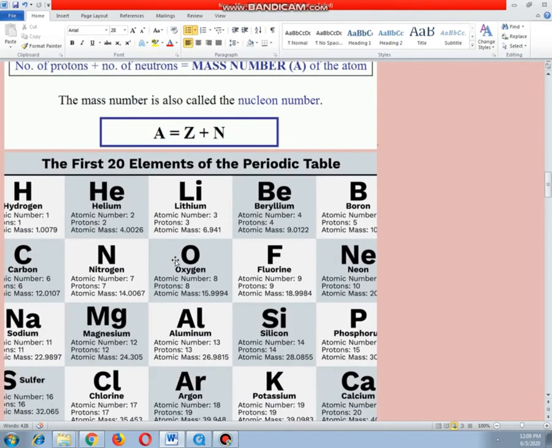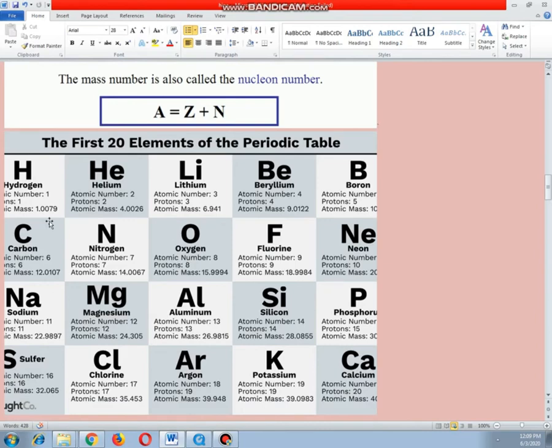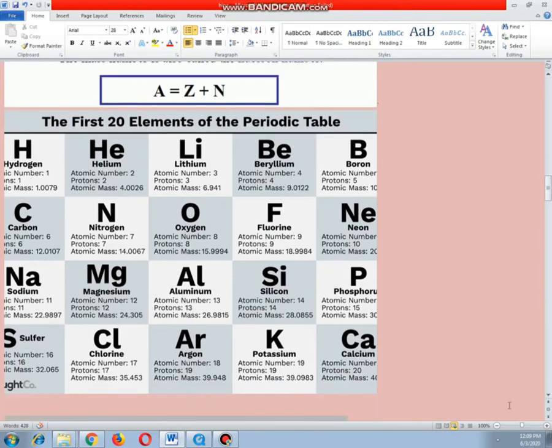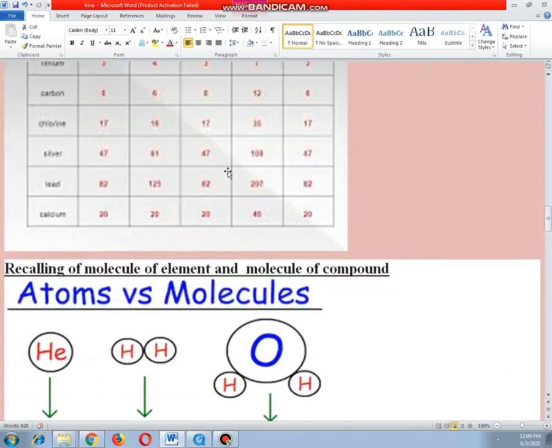Dear students, here is the list of 20 elements starting from hydrogen till calcium. Whatever the serial number of an element is, that is its atomic number. Atomic number 1 is hydrogen, then helium, then lithium. For example, the atomic number of fluorine is 9, meaning there are 9 protons and 9 electrons, because the atomic number represents the number of electrons and the number of protons.